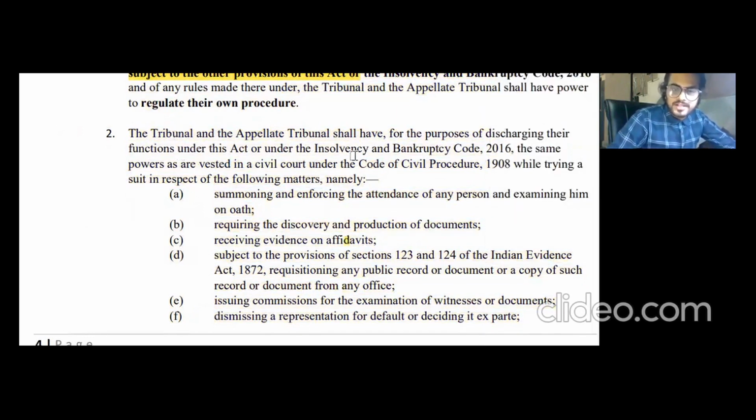The NCLT and NCLAT shall, for the purpose of discharging their functions under this Act or under IBC, have the same powers as are vested in a civil court. So they will have the powers of a civil court, but they are not guided by the principles of the civil code. All right, this is the main crux of this section.